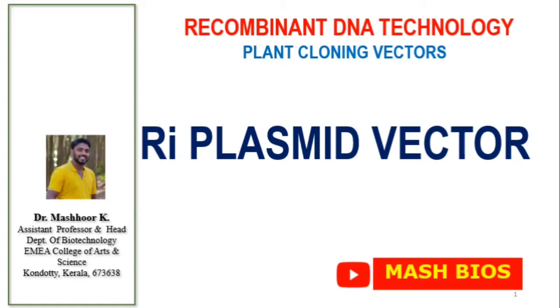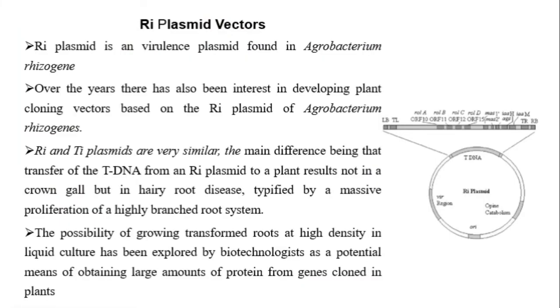Today I would like to discuss Ri plasmid vectors. Okay, Ri plasmid based vectors. So let's see Ri plasmids. This Ri plasmid is a virulent plasmid that is found in Agrobacterium rhizogenes.